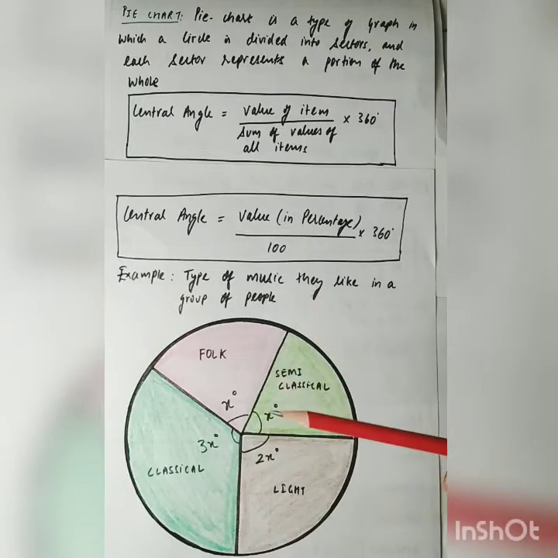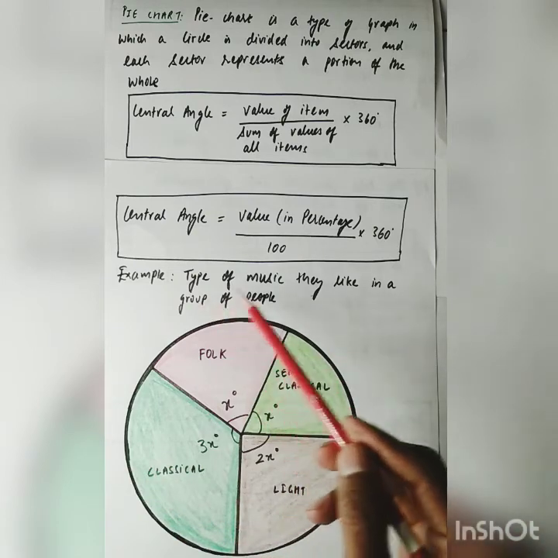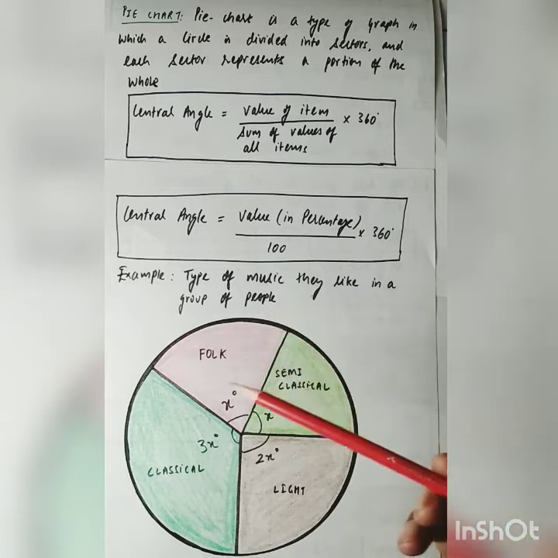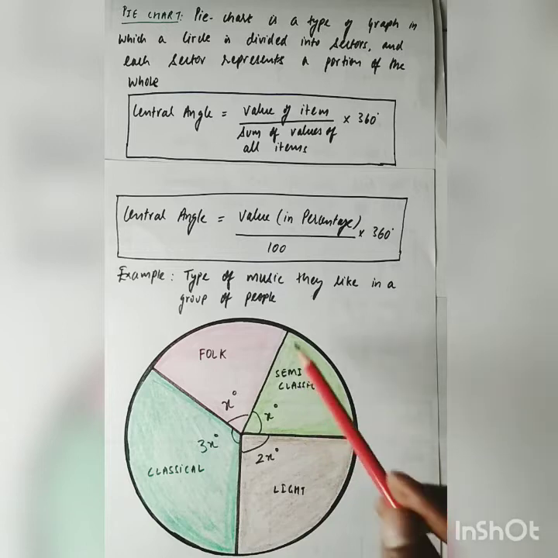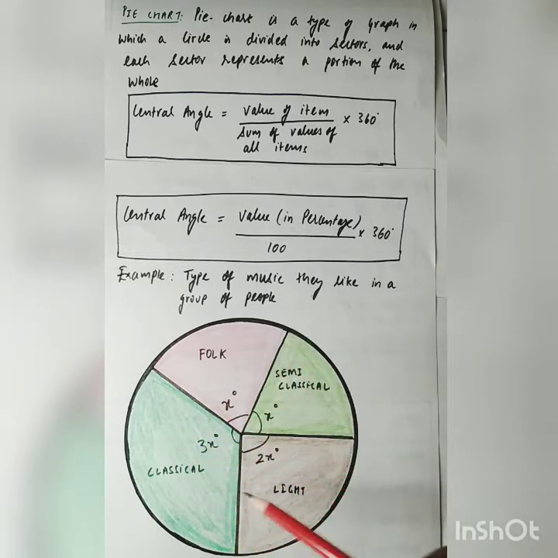This is an example of a pie chart which is representing data, type of music liked by a group of people. Here in pie chart, a circle is divided into sectors in which each sector represents the information.